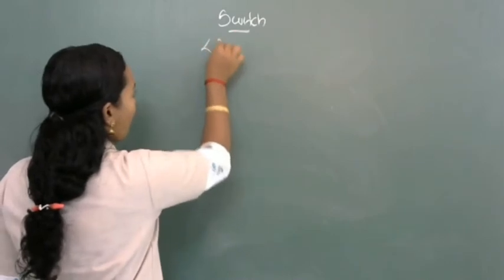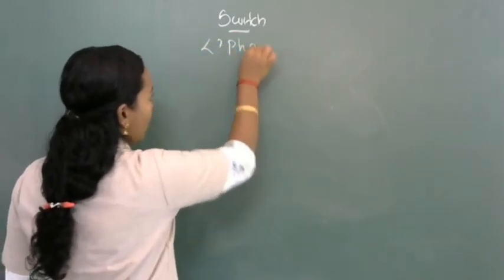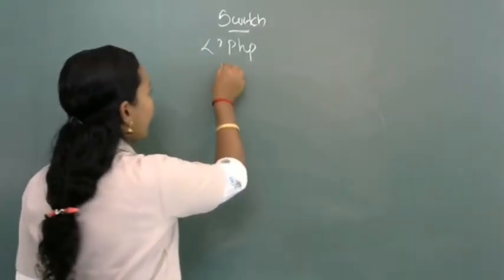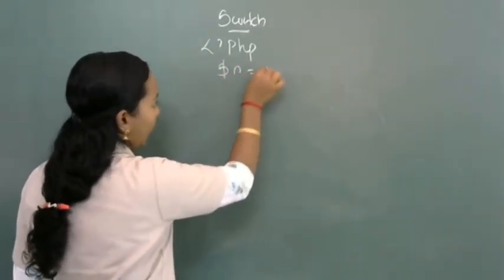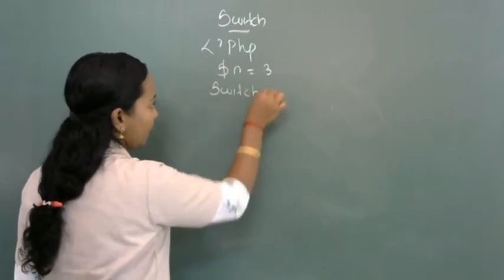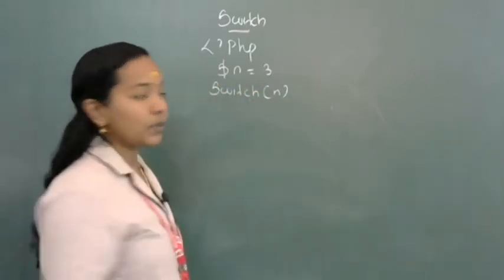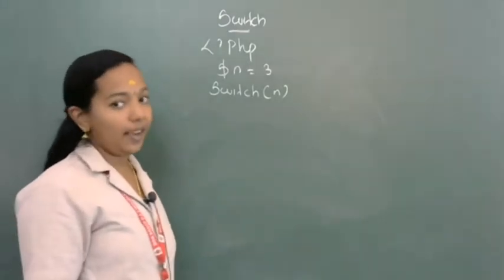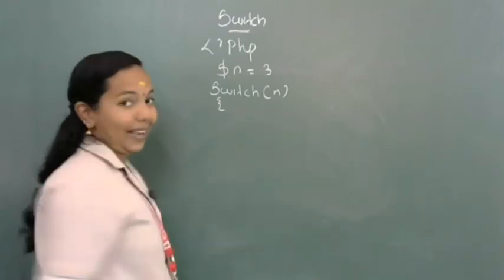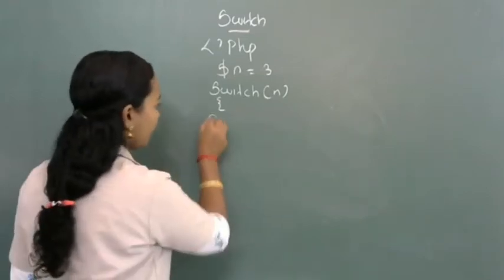I am going to open the PHP tag. After that, I declare a variable $n is equal to 3. Switch n. Then I open the bracket for the switch.